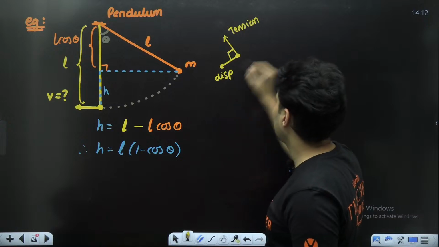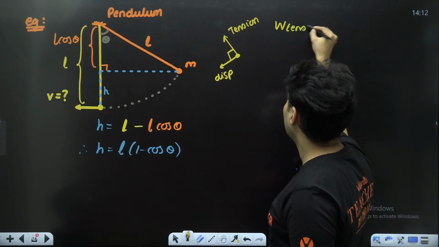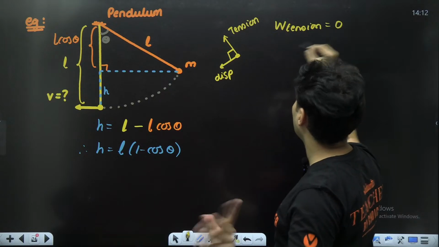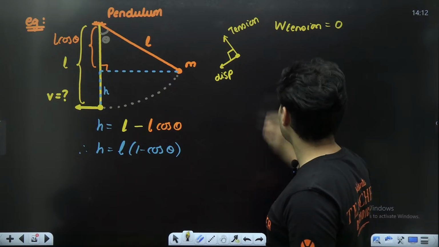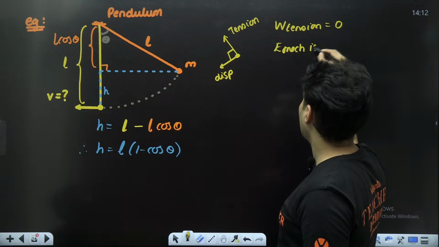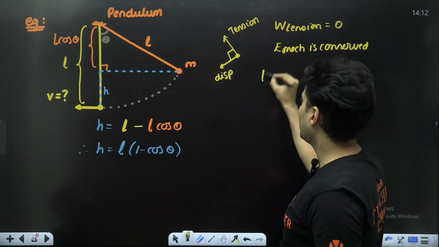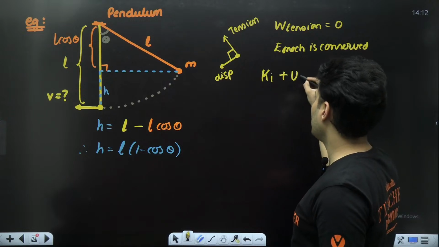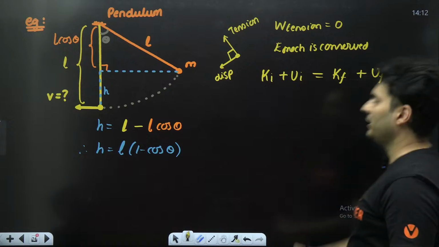But the good part is it is perpendicular, so work done by the tension is zero. So only conservative forces are effectively there. Hence I can say mechanical energy is conserved. So whatever original kinetic and original potential is there is equal to final kinetic and final potential.